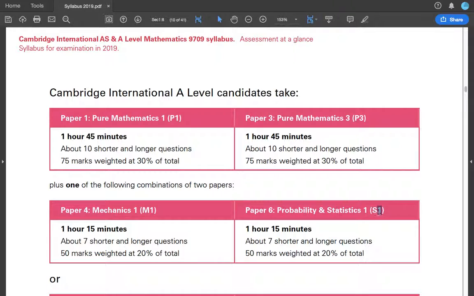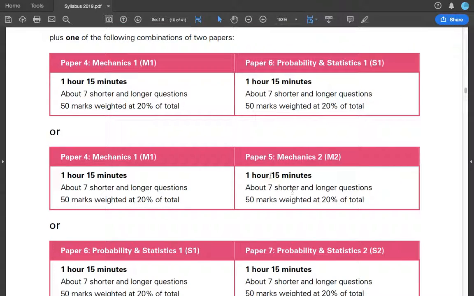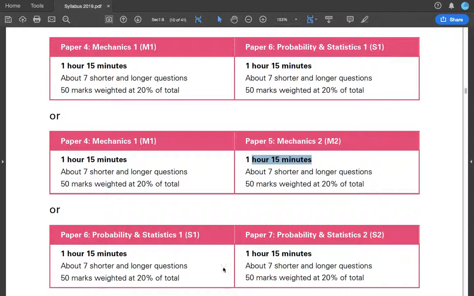What does the 1 mean? The 1 here is small 1. 1 means that it is still on the basic level. So if we look at statistics 2, it's highly complicated with all kinds of stuff in it, with all kinds of distribution. I know one is the Poisson distribution. It's very complicated. So it's also 1 hour 15 minutes. See, it's also 1 hour 15 minutes. But the thing is that this is much harder than this one.